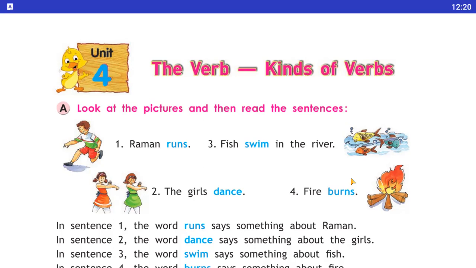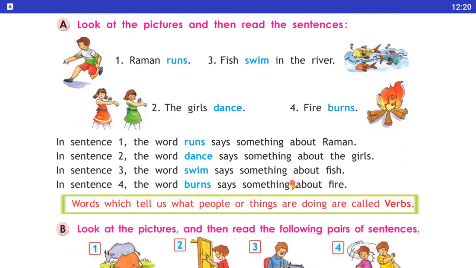Okay, so look at the picture and then read the sentences. First is Raman runs, second is the girls dance, third is the fish swim in the river, and the fourth is fire burns. So now students, in the first sentence the word run says something about Raman. In the second sentence the word dance says something about the girls, in the third sentence the word swim says something about the fish, and in the fourth sentence the word burn says something about the fire.